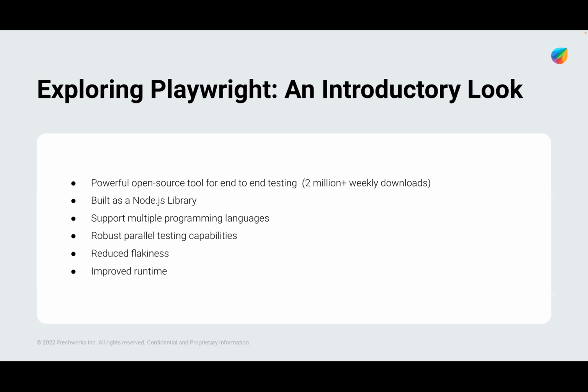Playwright also offers robust parallel testing capabilities, which helps us run tests across multiple browsers and platforms simultaneously. This greatly reduces the time for our test suite to complete, and also provides quality since we are running across browsers like Chrome and Firefox, giving quality and stability across all the browser versions.